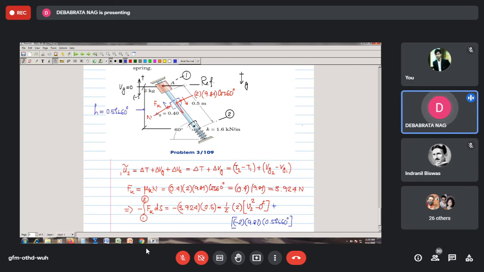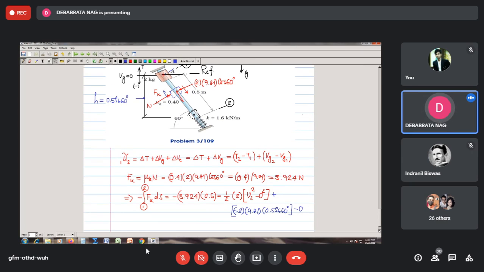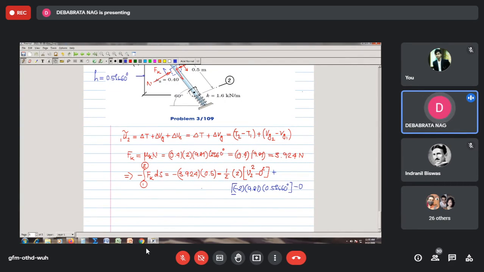What Vg1 have I chosen? I have chosen position 1 as my reference. This is position 1. I take it to be the reference. So the result will be 0. So I see from here, I have this equation. I can write then that this is equal to, ultimately the 2 gets cancelled.